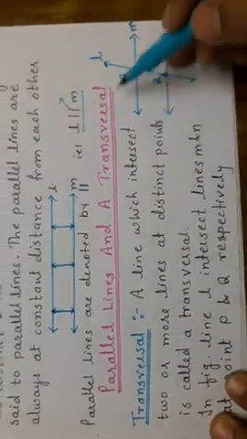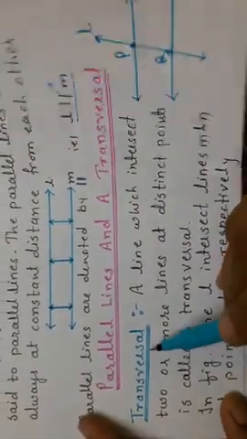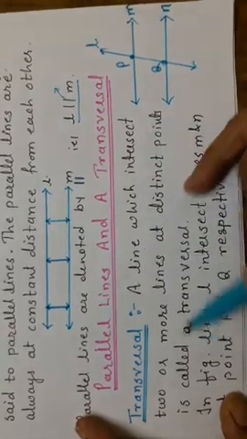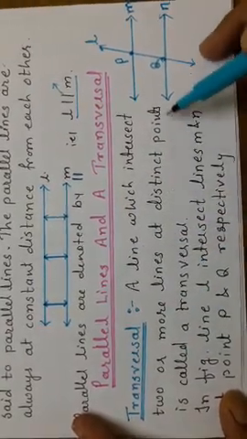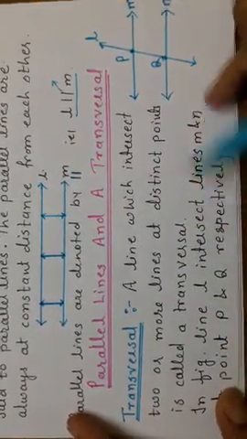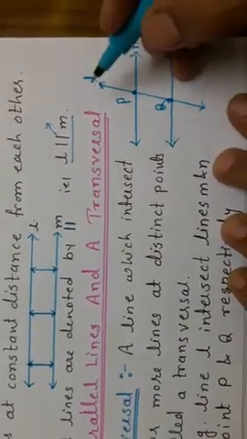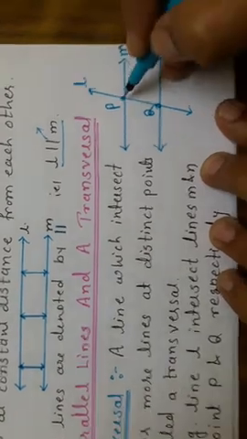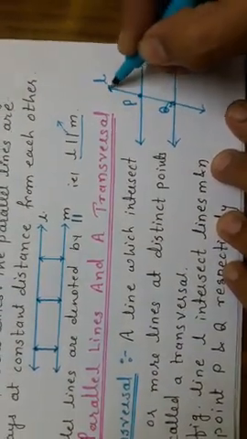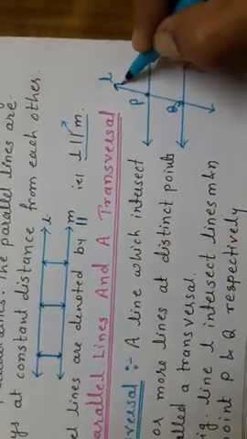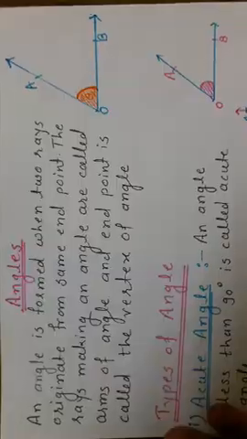Parallel lines and a transversal. A transversal is a line which intersects two or more lines at distinct points. If these are two parallel lines and one line is intersecting them at two distinct points, then this line is called the transversal.